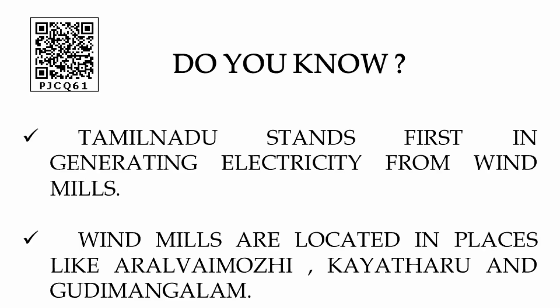Next, Tamil Nadu stands first in generating electricity from windmills. Windmills are located in places like Oralvaimozhi, Kayatharu and Kudumangalam. These are the places where we have windmill farms. Wind energy from the windmill is very economical and also without any pollution. So without pollution we can get energy from the windmill.